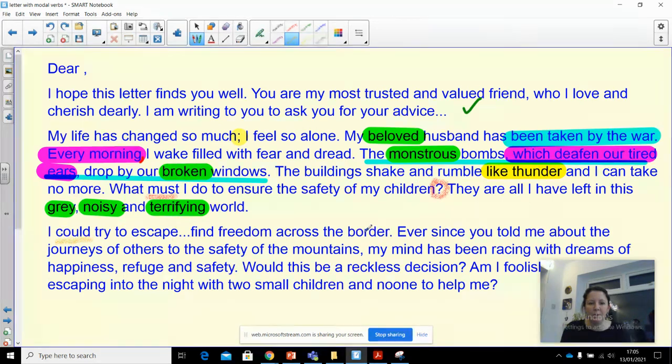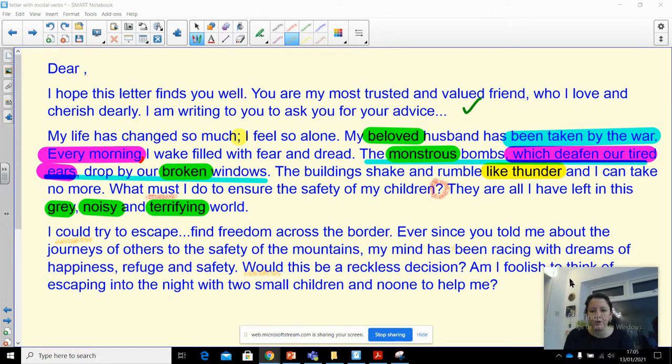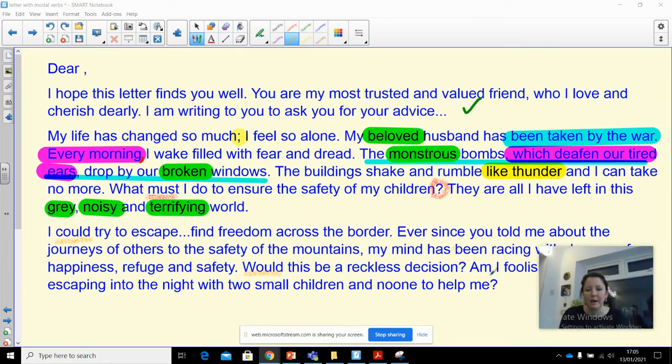Ever since you told me about the journeys of others to the safety of the mountains, my mind has been racing with dreams of happiness, refuge, and safety. Would this be a reckless decision? Am I foolish to think of escaping into the night with 2 small children and no one to help me? Again, a nice idea of a rhetorical question at the end. So I hope that's given you an idea of what I'm expecting today.